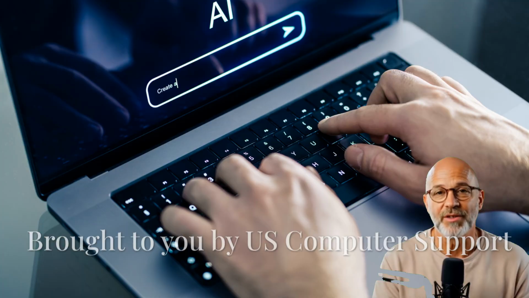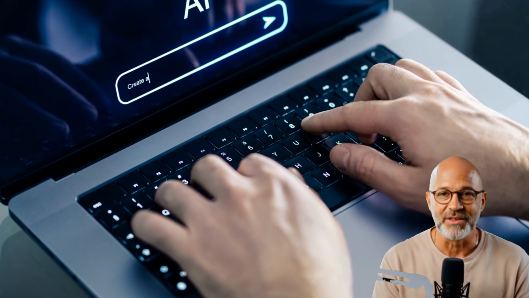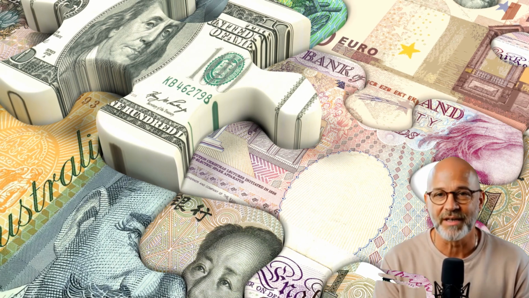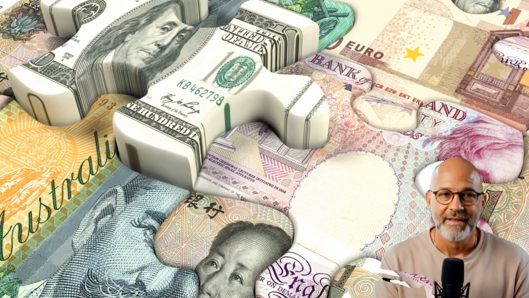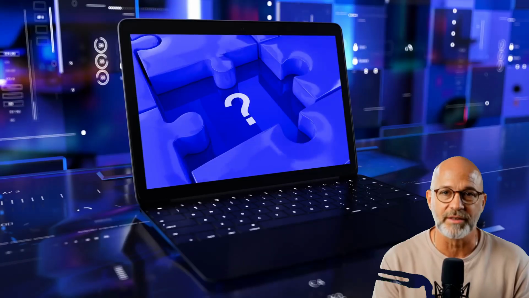Price first. Azure AI-900 costs about $99 USD in the US. It varies by country, taxes, and currency. If you're a verified student through Microsoft Learn for Students or Certiport, you can often get a discount, sometimes up to 50%.